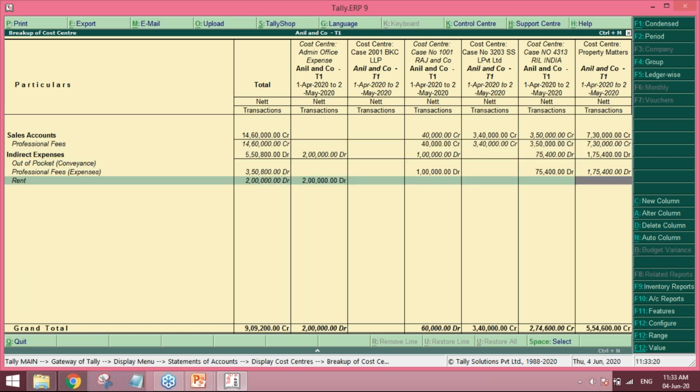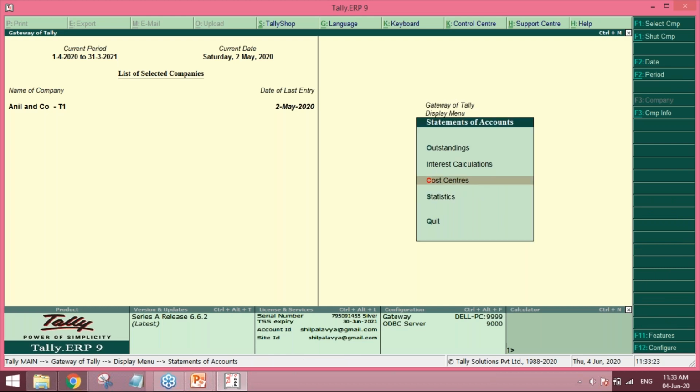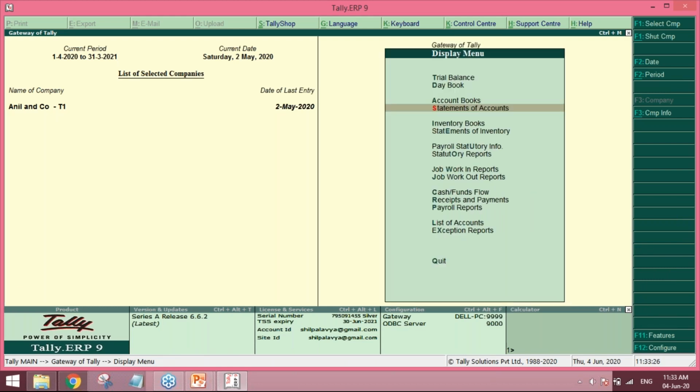Now this completes our first basic part, that is how we can track the cost expenses branch wise, partner wise, and also by each cost center, that is case wise. Here we have also done the customization. Because of paucity of time, I would not go into that, but we have done the customization where whatever out of pocket expenses have been incurred can be automatically generated in the revenue part, in the invoice part. So that kind of customization is also possible.